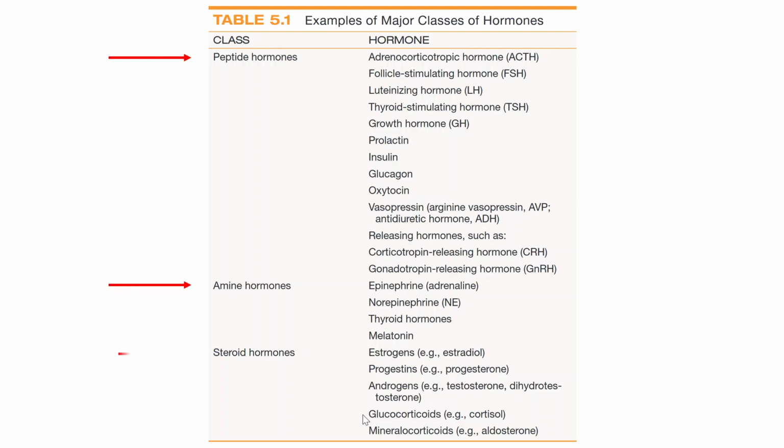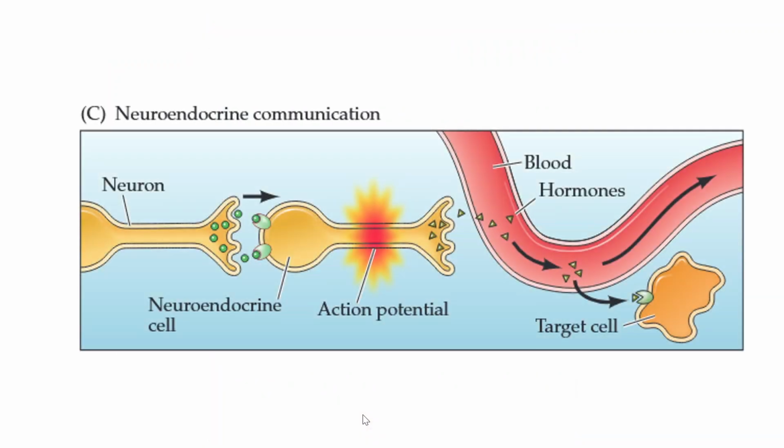Let's move forward to neuroendocrine communication. Basically, how do the endocrine system and nervous system interact? A neuron generates neurochemicals that create an action potential and target a specific endocrine organ that generates hormones. Those hormones travel through the bloodstream to the target cell in a target organ. That's how all of that is integrated.